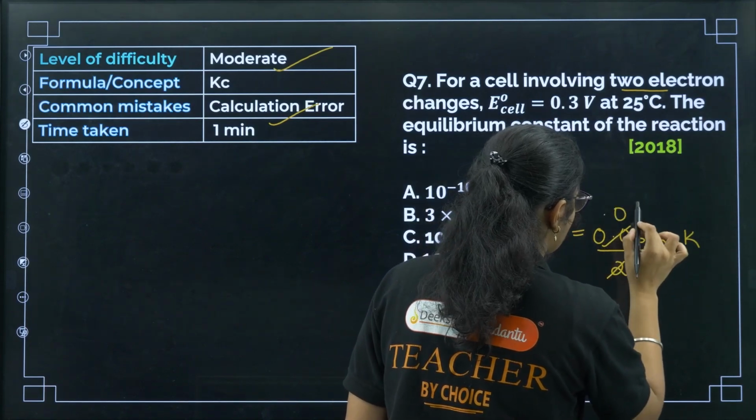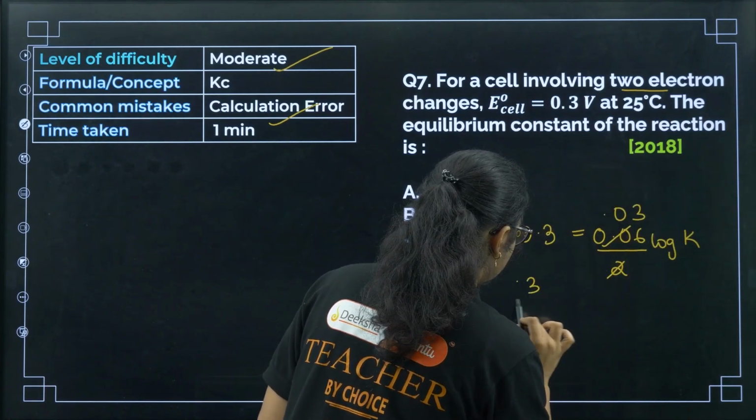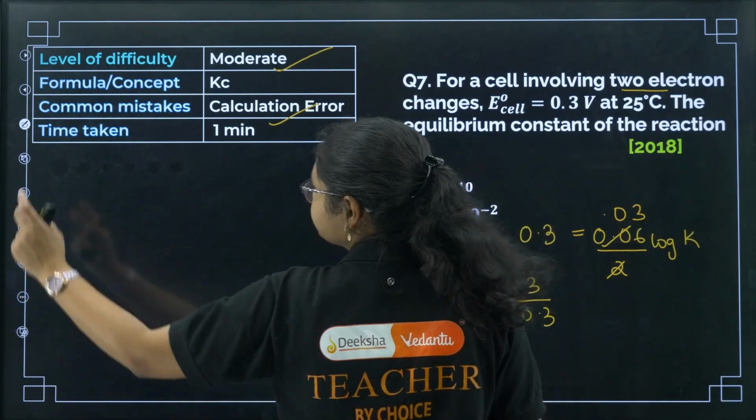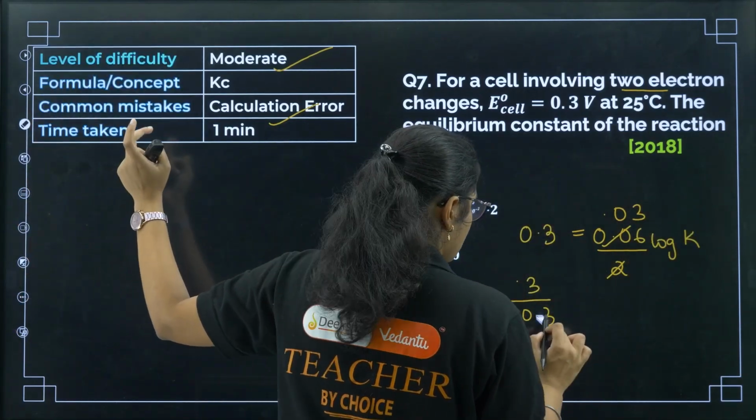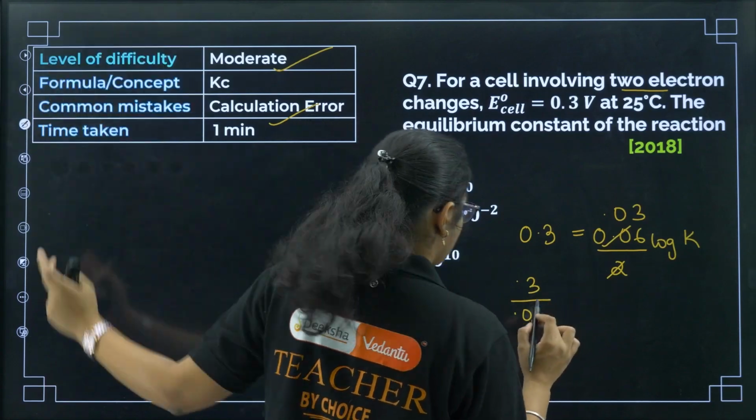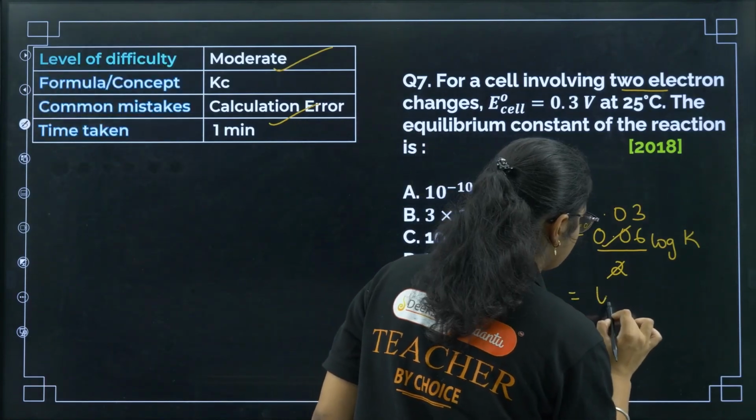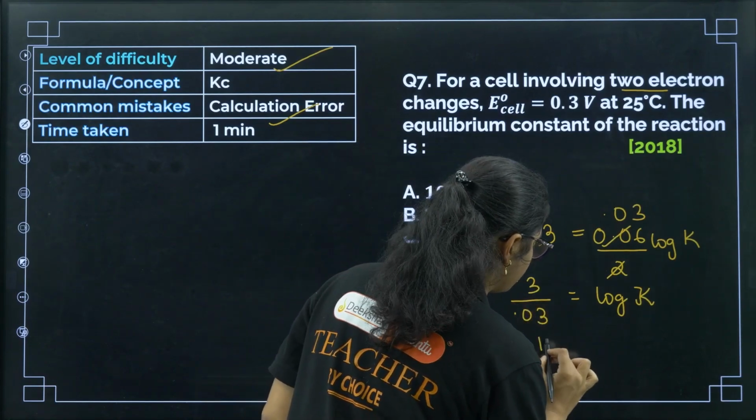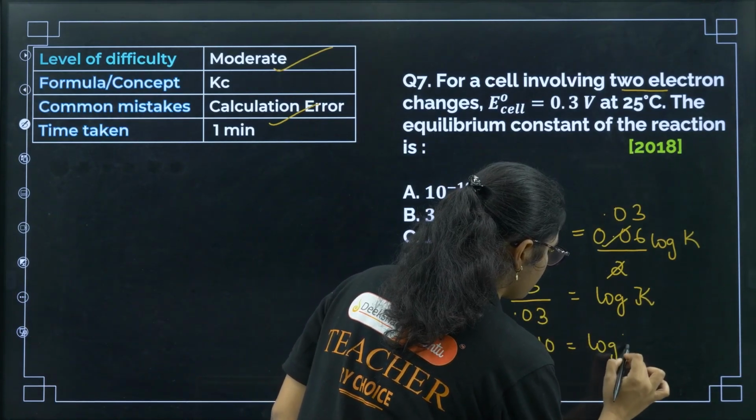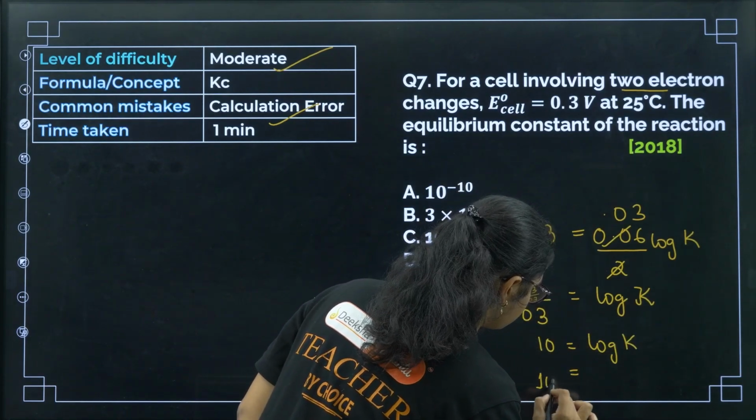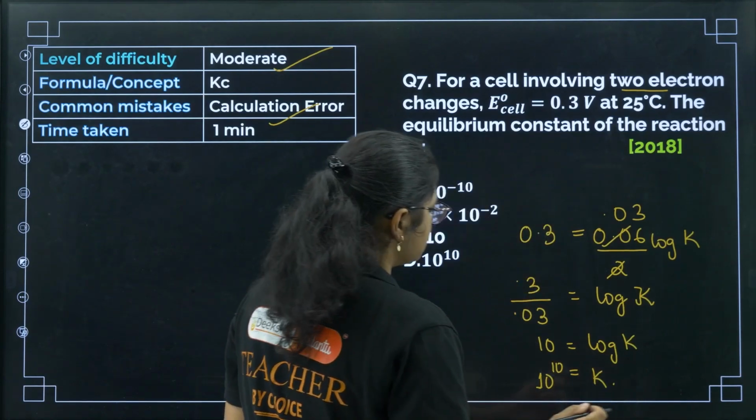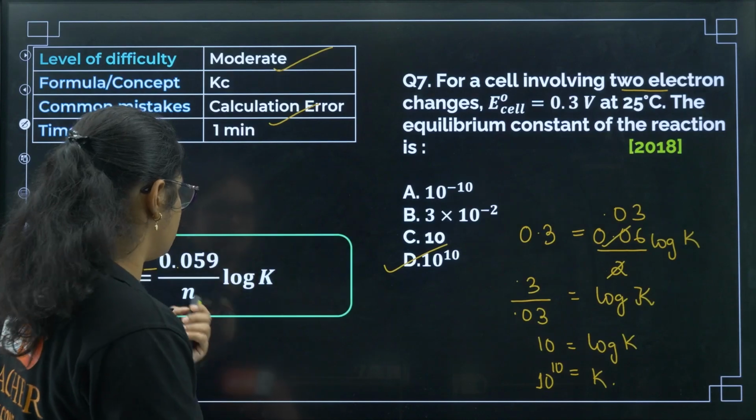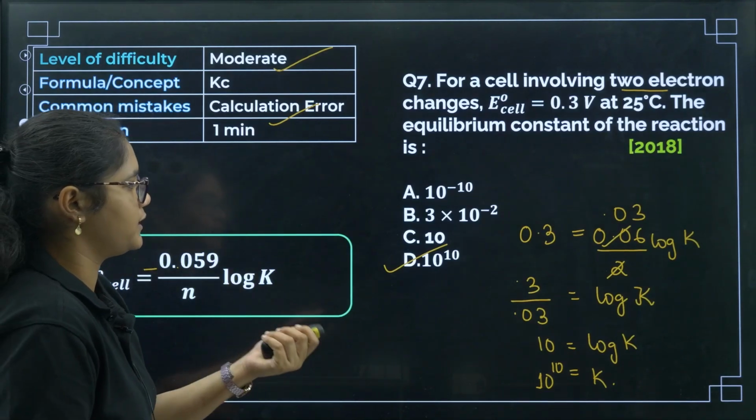Now if you solve it, we will get 0.3, so 3 by 0.03, right? Yeah, we have 3 by 0.03 is equal to log of K, right? Now if you solve this, we'll get 10, that is equal to log of K. So what is K value? K value is 10 to the power of 10. Okay, so correct answer for this question will be option number D. Okay, and again the same formula is required.